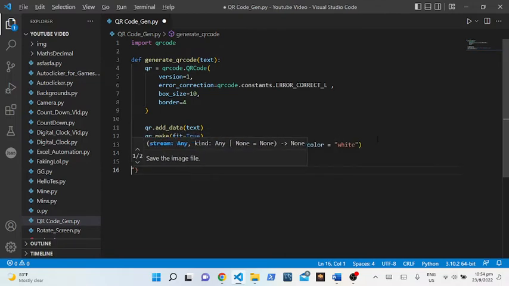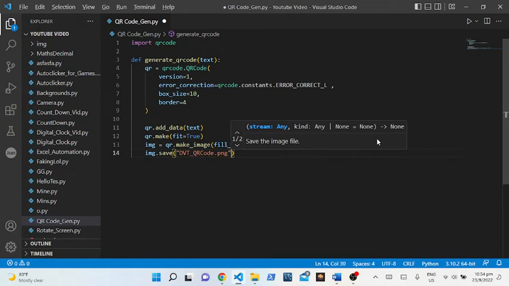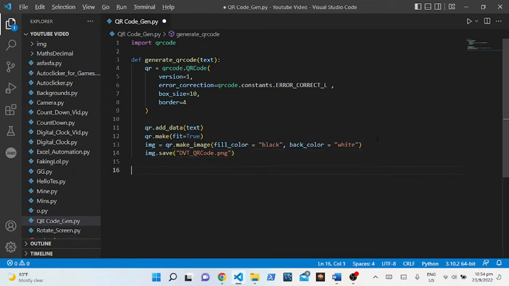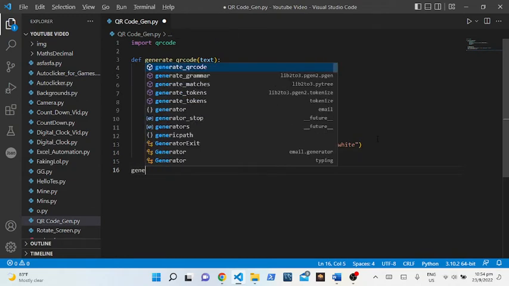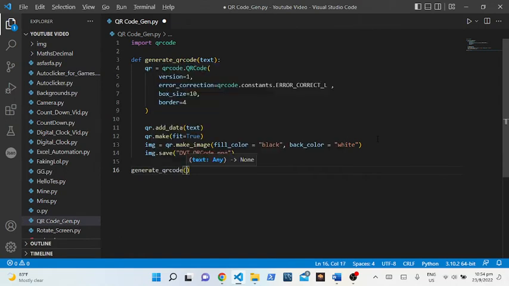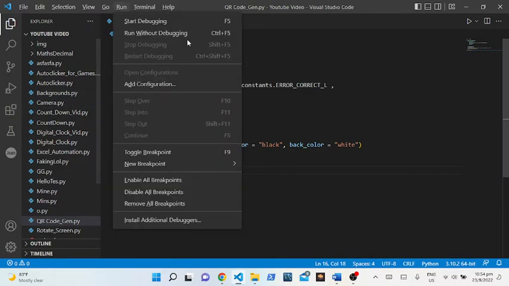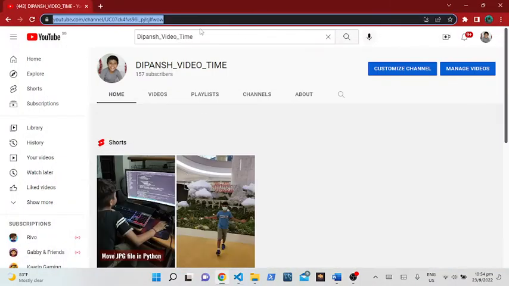And then all the way at the end, you have to put generate_qr_code, and you can put anything you want to put over here. There's no restriction. You can put it to camera.py like I have over here. You can put it to any channel. But for now, I'm going to put it to my channel link.